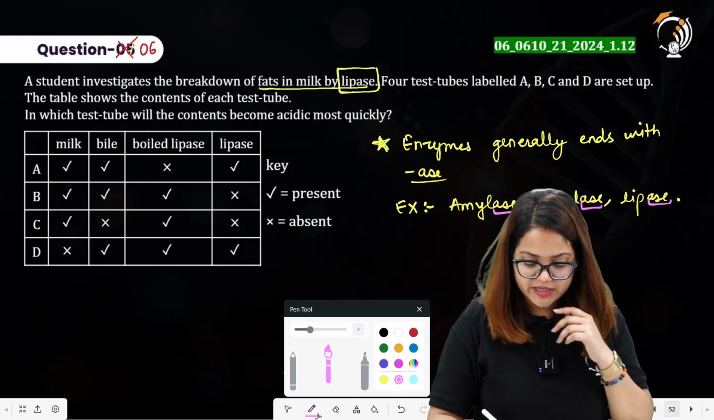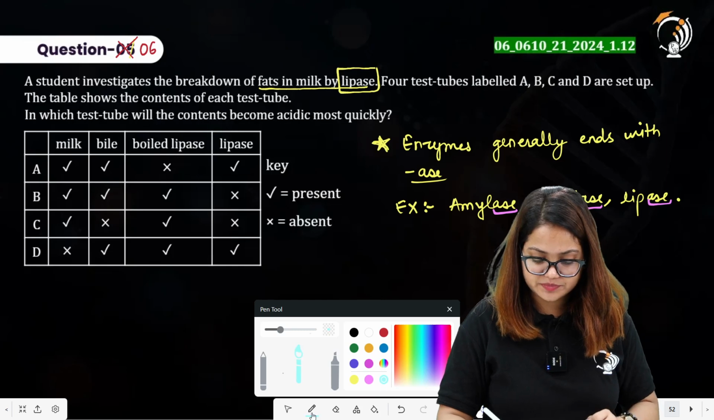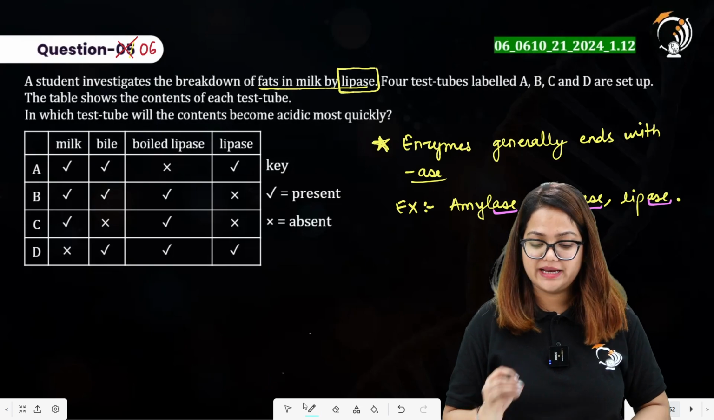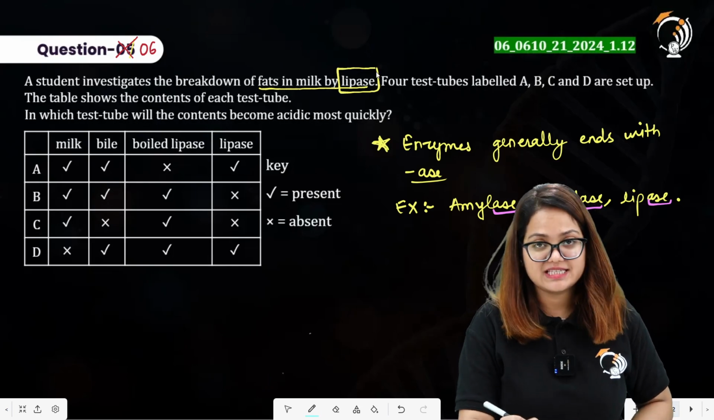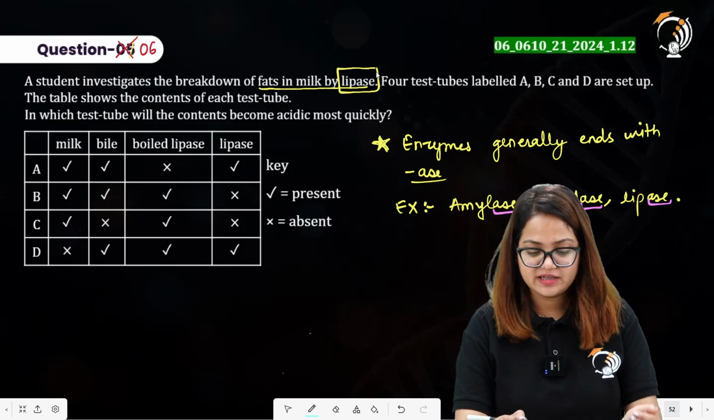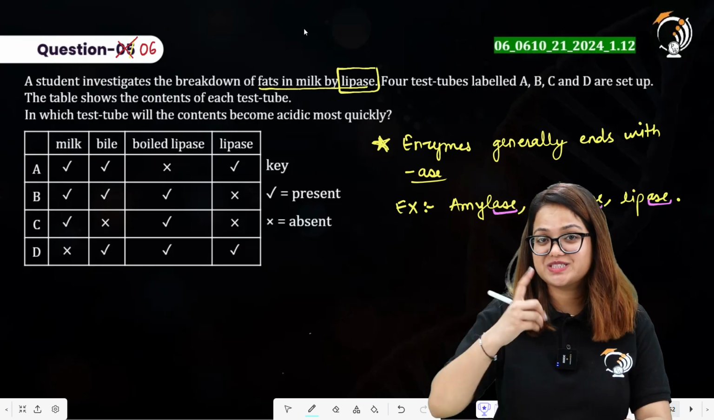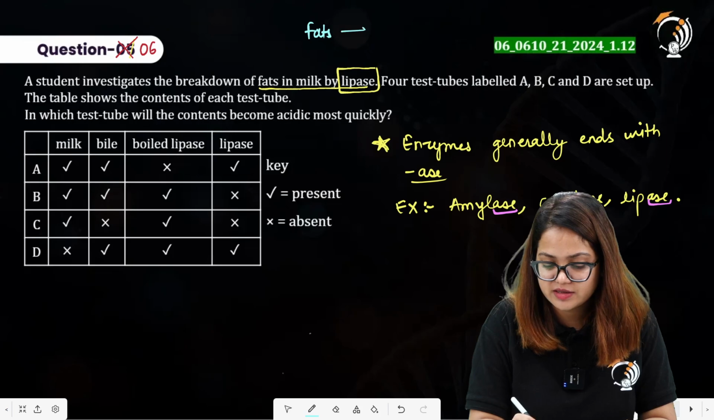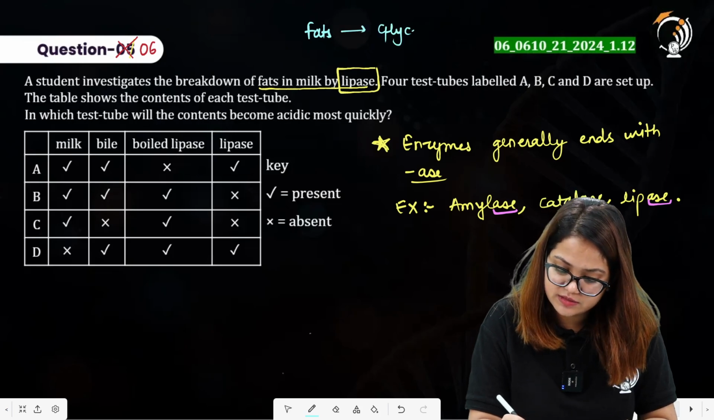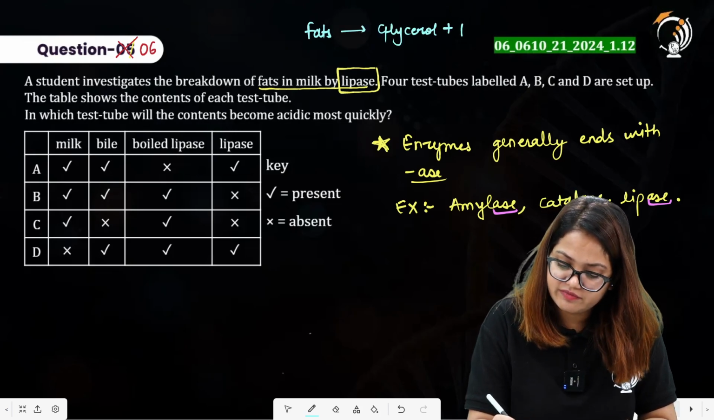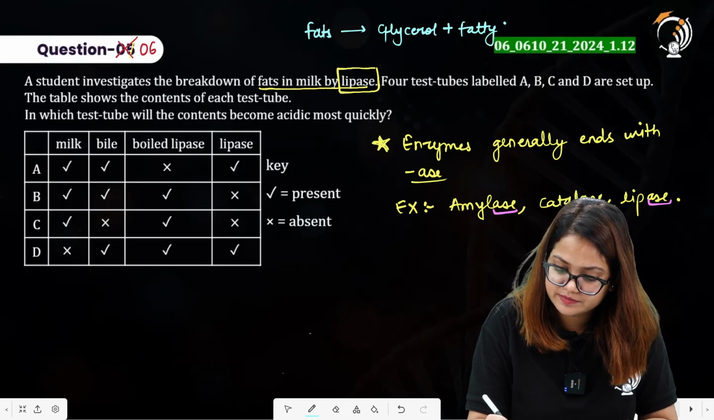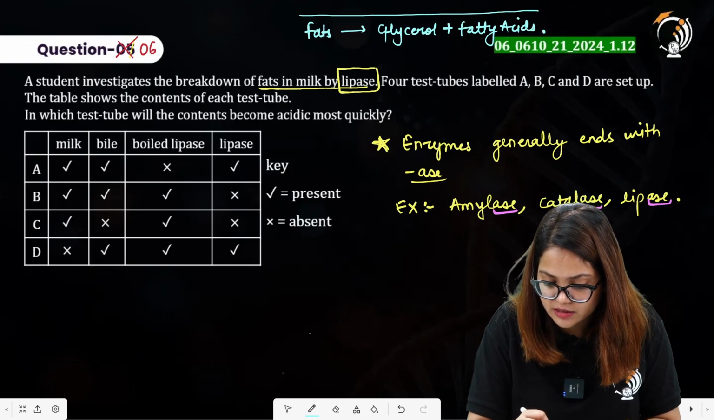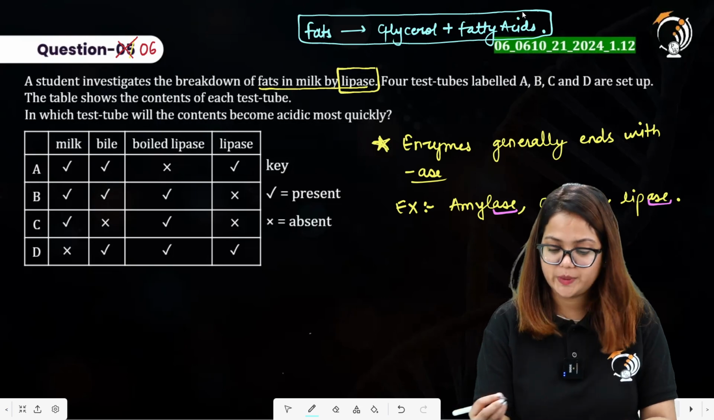Now coming back to the question, it was saying a student investigates the breakdown of fat in milk by lipase. So lipase is an enzyme that is acting upon fat, and as we have discussed in the previous one shot, fats are made up of glycerol and fatty acids. Alright, so remember this while we are proceeding toward the question.